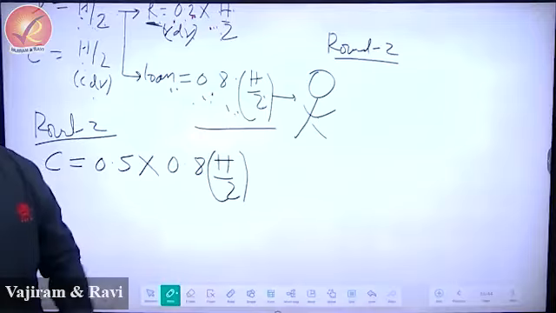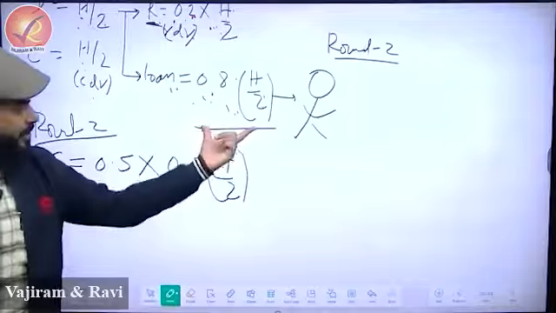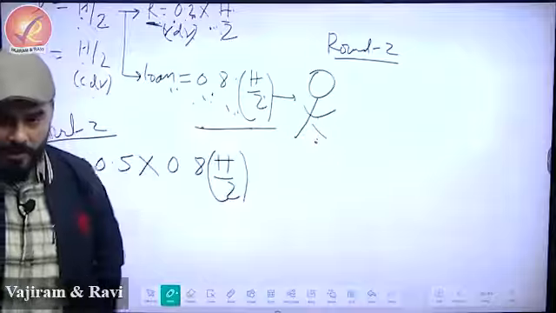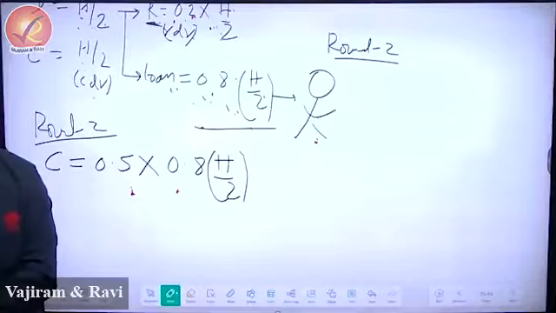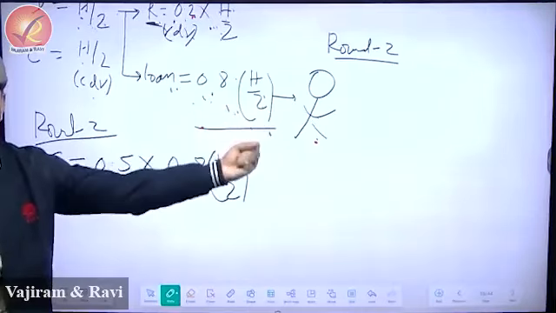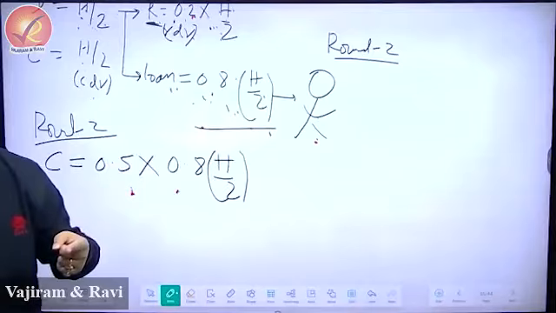I'm just copying this term. Why simplify? Just keep copying, because we don't have to learn the maths. We have to learn the concept. So this money is given as loan to him. Whenever he gets a loan, he keeps something in his hand, and the remaining he deposits in the bank. Because this is the behavior of the people. Whenever people get money, half of the money they keep in hand, half they give to the bank. I already gave you this point.